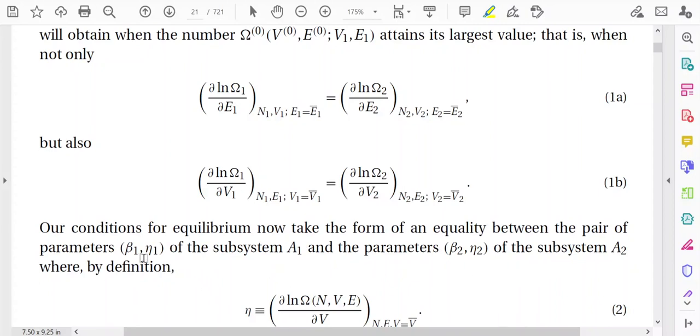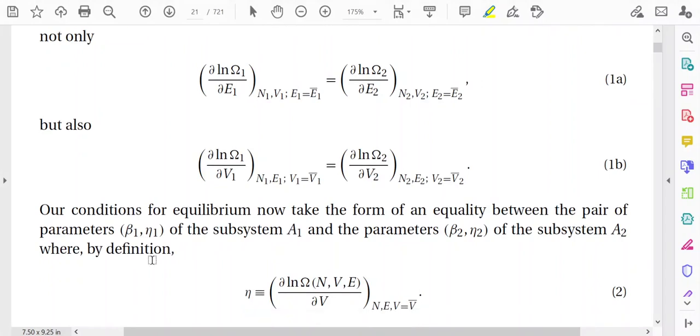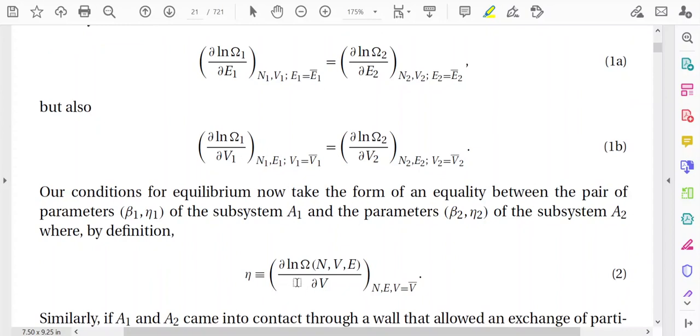Now, what is beta? We have already established in our earlier lecture that beta is a parameter that is a bridge between statistics and thermodynamics, and we have also derived the expression of beta in our earlier lecture: beta is equal to 1 by kT. Now, we are introducing a new parameter. That new parameter is eta. So, what is eta? Eta is equal to del ln omega by del V.